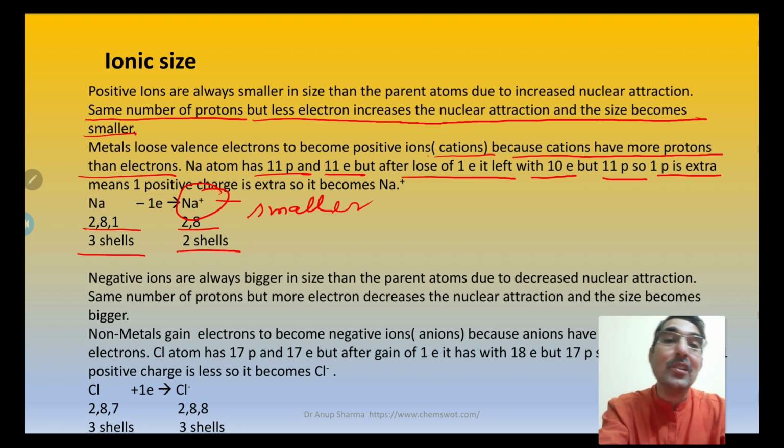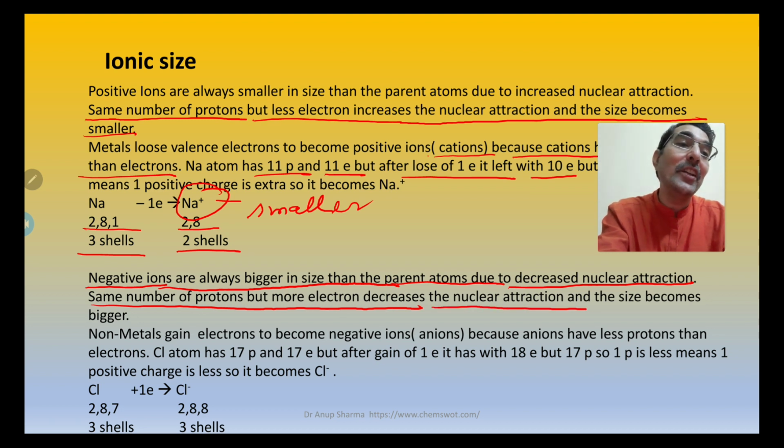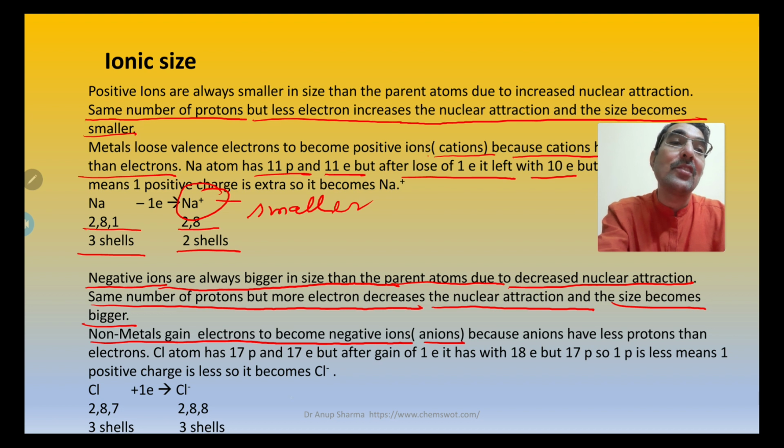Opposite to this, negative ions are always bigger. So negative ions are bigger than the parent atoms due to decreased nuclear attraction. Why does it happen? Because of the same number of protons but more electrons, which decreases the nuclear attraction and the size becomes bigger. Non-metals gain electrons to become negative ions. We call them anions. So positive ions are known as cations and negative ions are called anions.